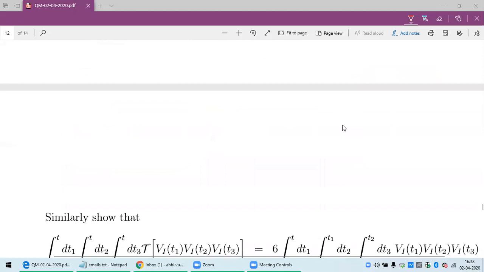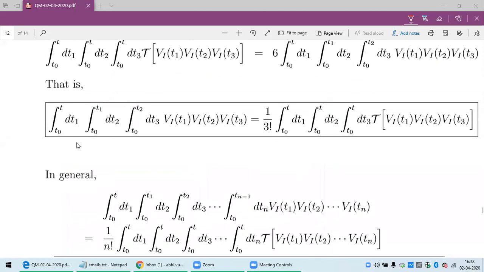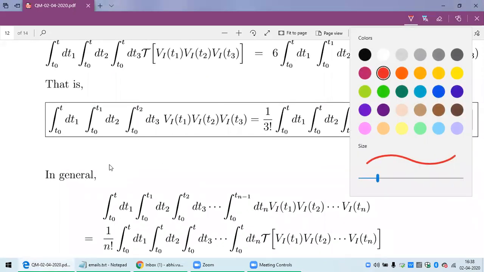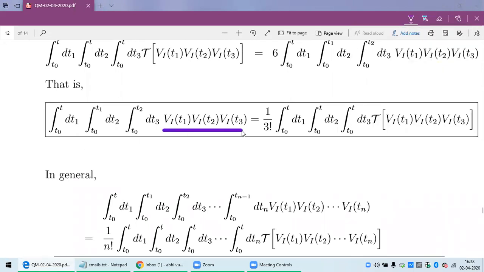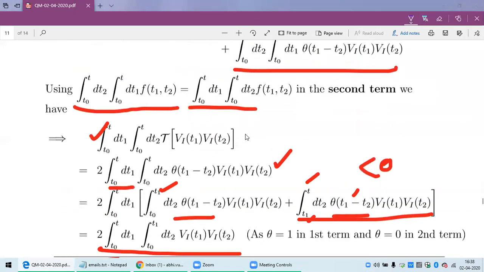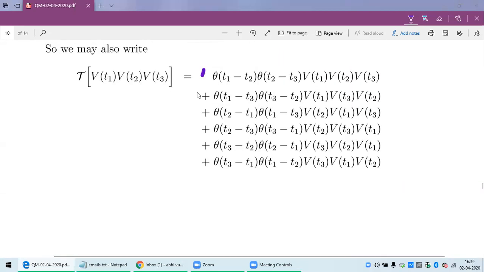Similarly, if you do it for three variables, with integrals from T0 to T2, T0 to T1, T0 to T, then all the limits you can make T, and there will be a factor of 1/3 factorial in front. The factor of 6 comes because for the product of 3, there will be 6 such terms.